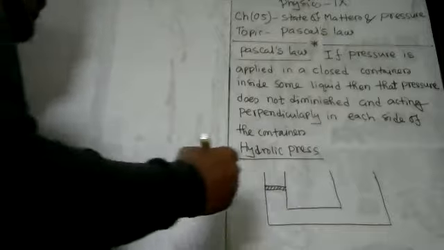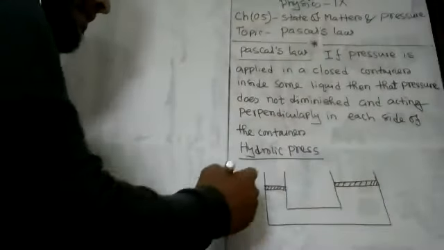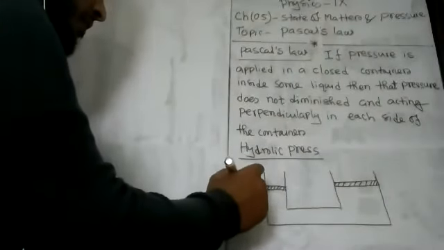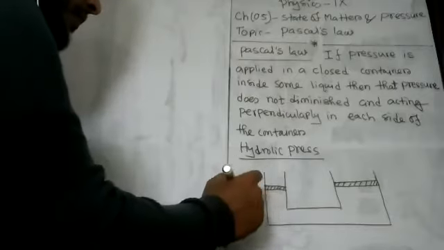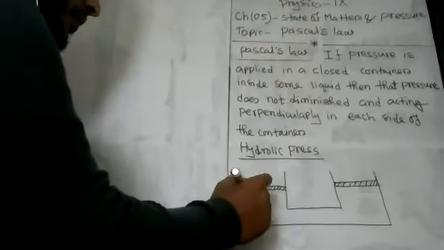And here this is a large piston, a closed piston on the large part. So I can say that this is the small piston and this is the large piston.